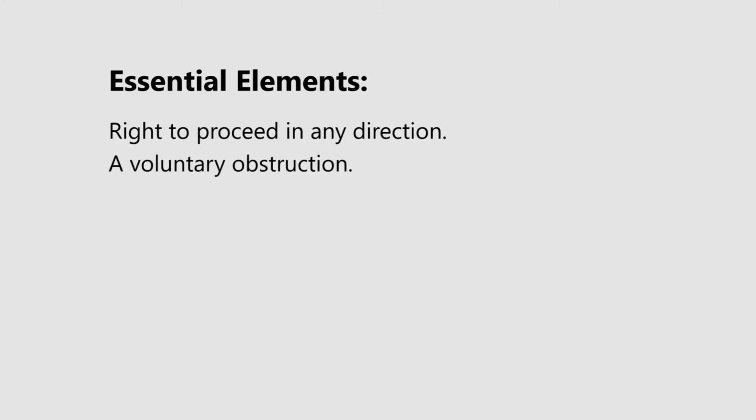The essential elements of this section therefore would be a right to proceed in any direction, and this right must be existing in the victim. Likewise, there must be a voluntary obstruction. The obstruction, in other words, must have been to deter the victim from passing in a certain direction, and it must be based on the volition, on the voluntariness rather, of the accused.